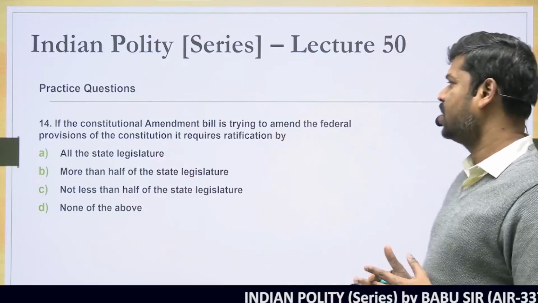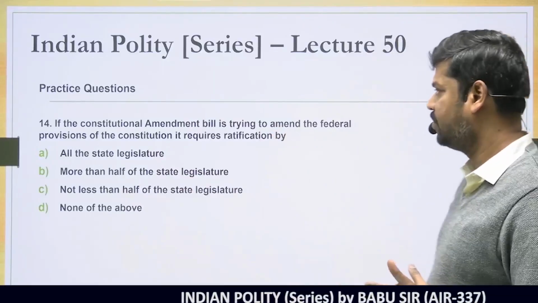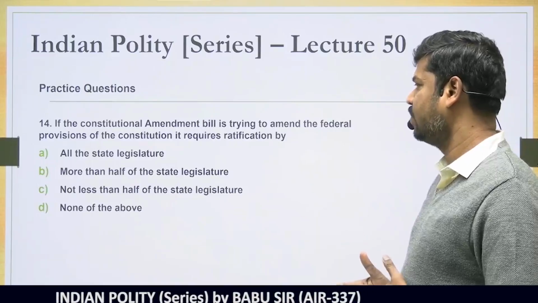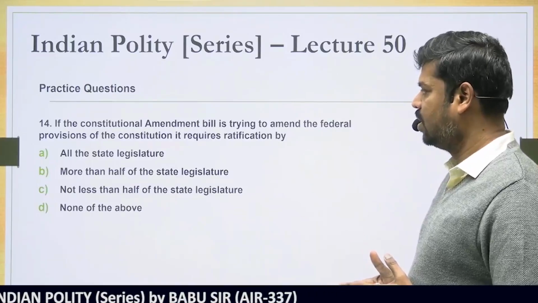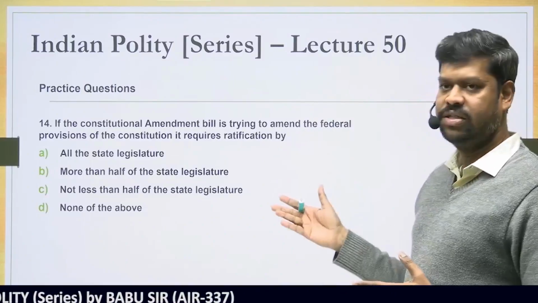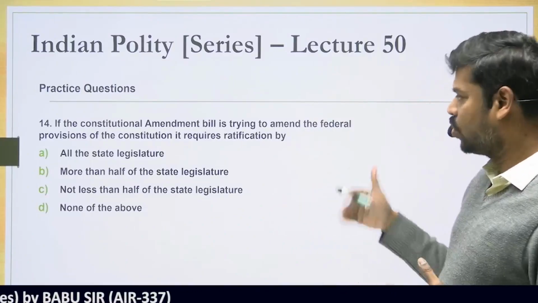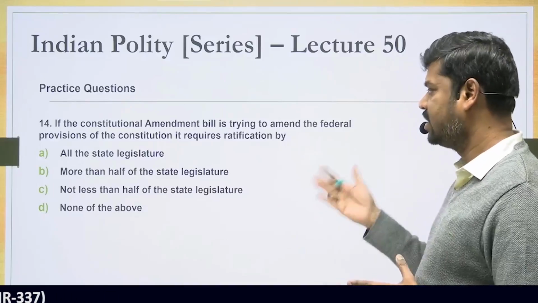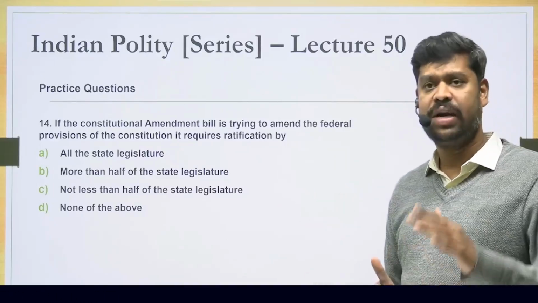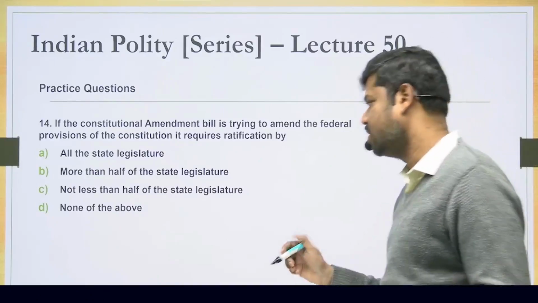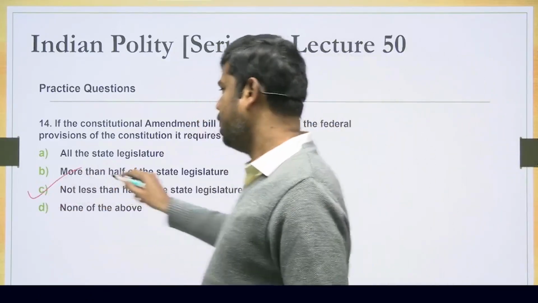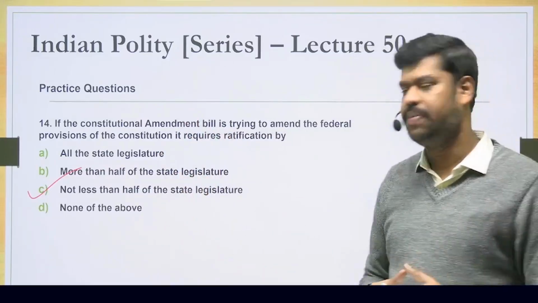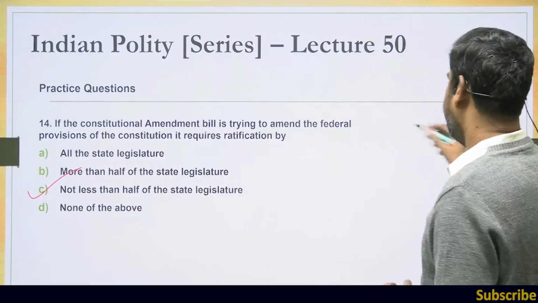If a constitutional amendment bill is trying to amend the federal provisions of the Constitution, it requires what? It requires ratification by all the state legislatures? No, that is not the right thing. More than half of the state legislatures? That is also not right. But not less than half of the state legislatures. That means it has to be ratified by at least half of the state legislatures. But this is after it is passed by special majority in both the houses of Parliament. So the right answer is option C.